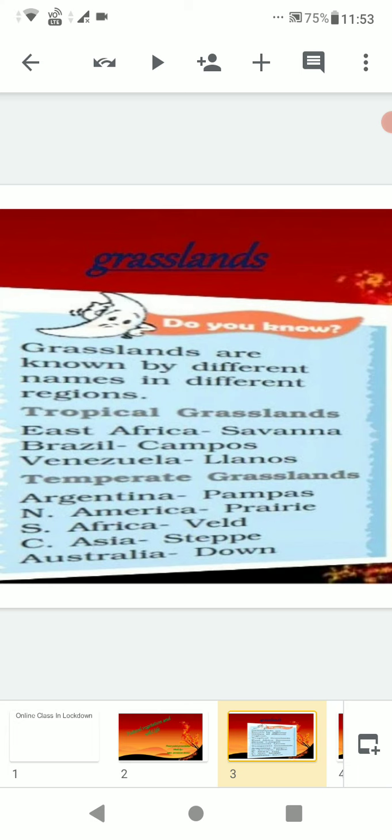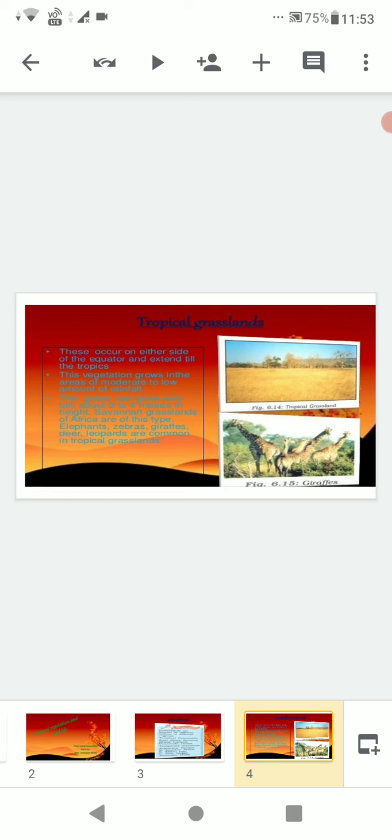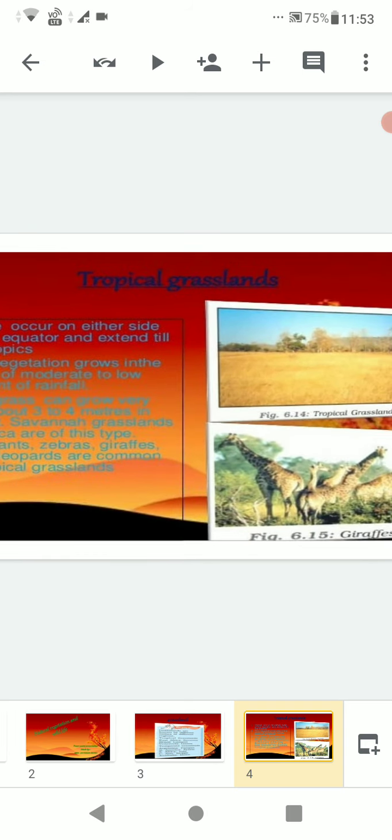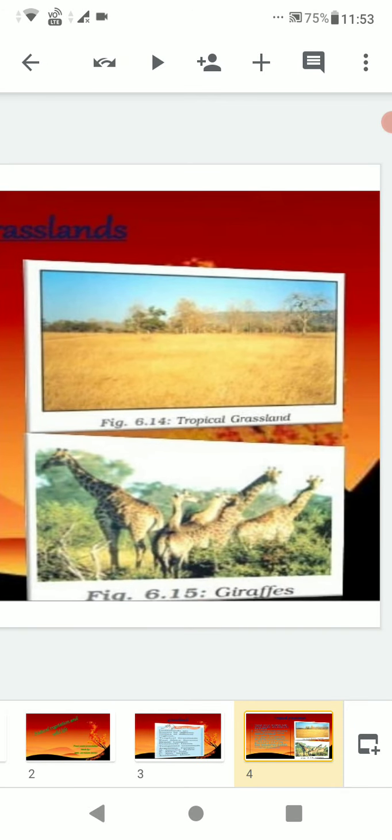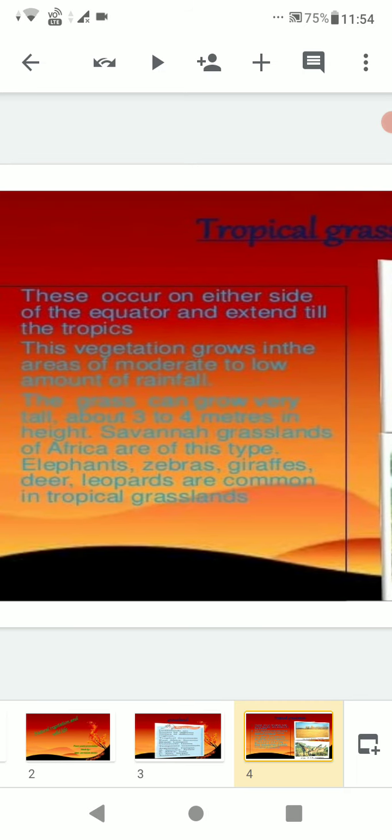So let's learn about the different types of grasslands. First, tropical grasslands. Here is a picture of tropical grassland. These occur on either side of the equator and extend till the tropics.